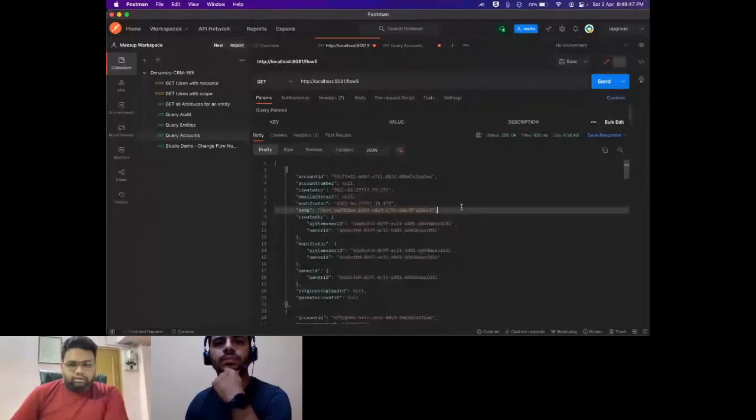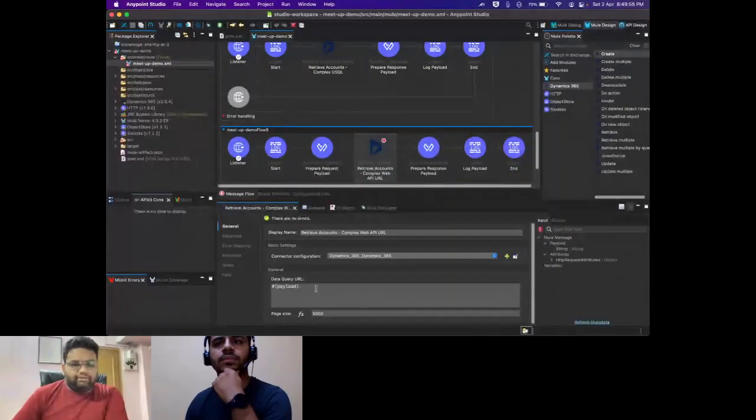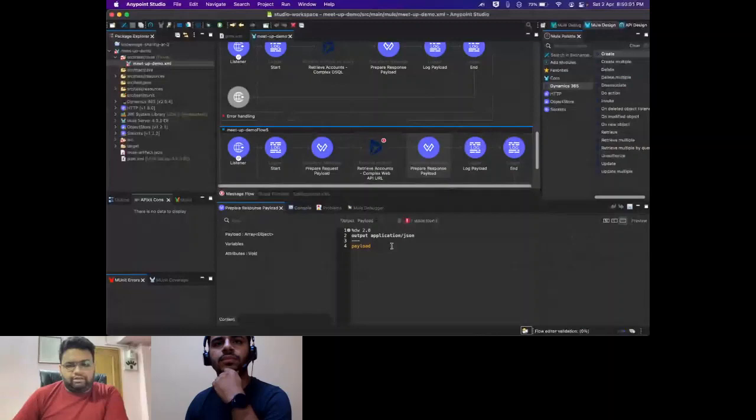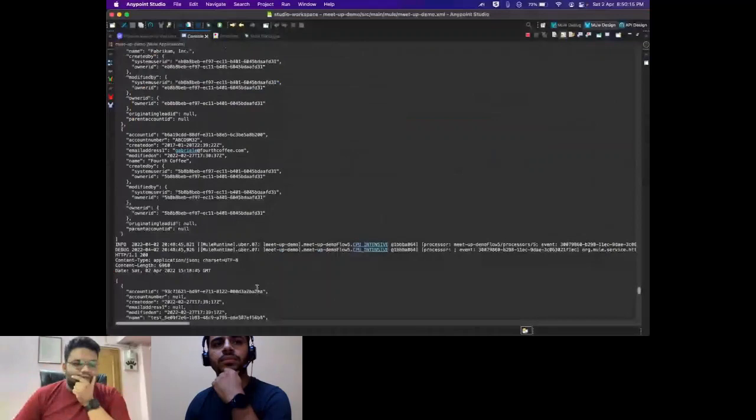Okay, and this is what it's doing. I'm putting everything in payload and passing it in payload. As I said, page size does not have an effect in this connector, and there's nothing in the response, it's just the response payload. If you go to our logs, you'll see that I'm logging the payload, and if I go a bit up, these are the requests that it's doing.